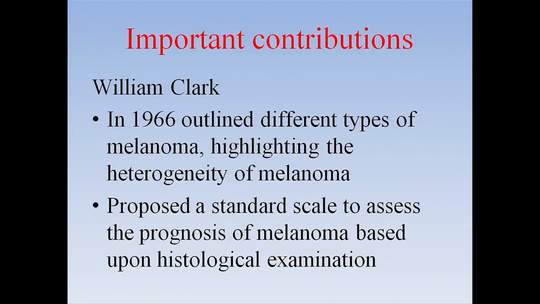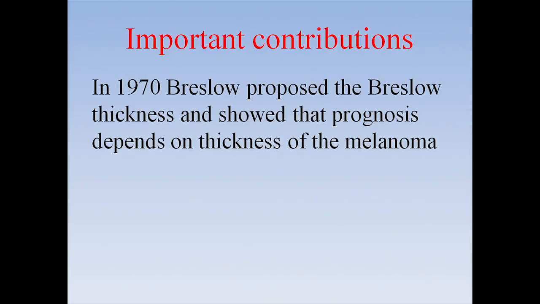And if you look at other major contributors to the understanding of melanoma, another big name is William Clark. We all talk about Clark level in melanoma. It was William Clark who outlined the different types of melanoma, and that showed us the heterogeneity of melanoma, that it is not one disease entity. He also proposed a standard scale to assess the prognosis of melanoma, which is based upon histological examination. So you always hear about Clark level 1, Clark level 2, and that all tells you about the prognosis of melanoma. And this was then further refined by Breslow, who gave very specific measurements. And he showed that prognosis depends upon the depth of the melanoma.